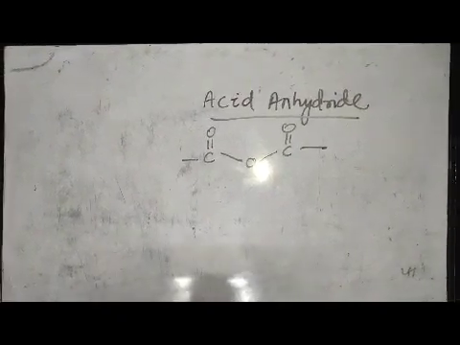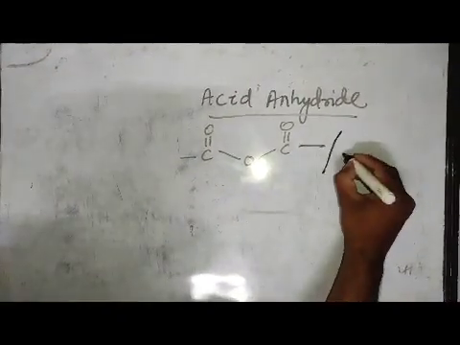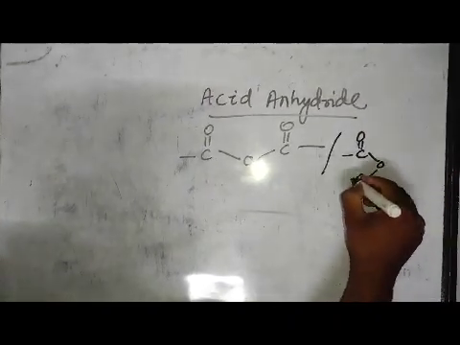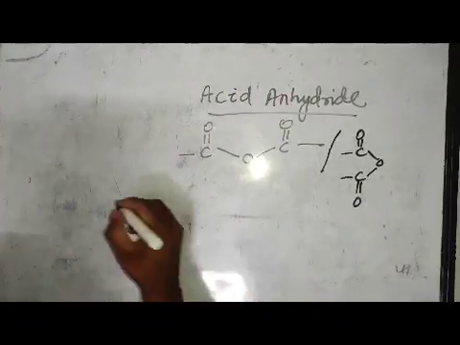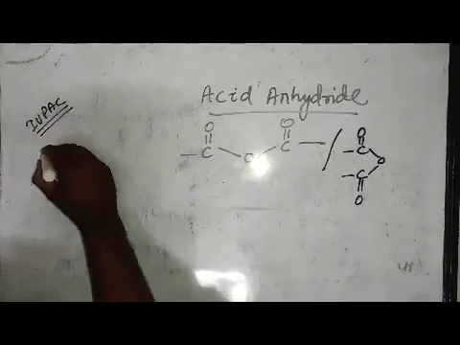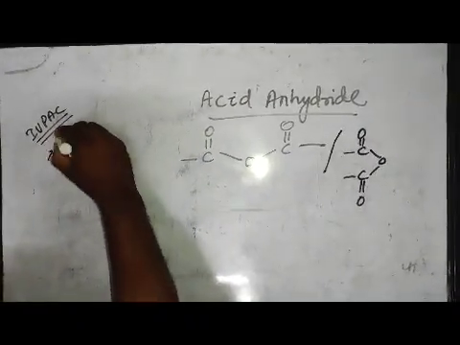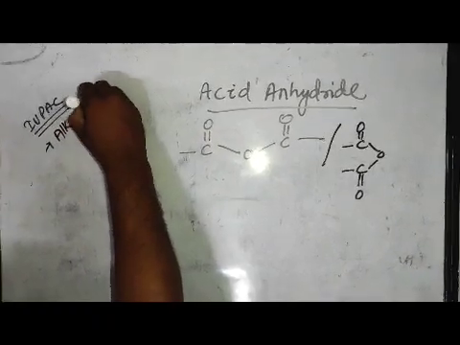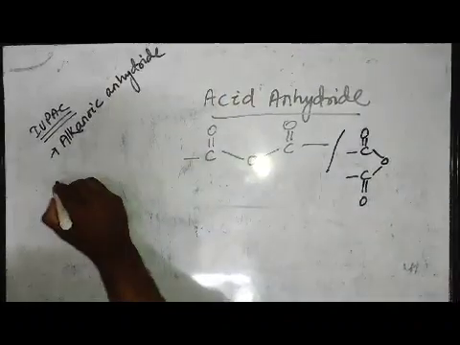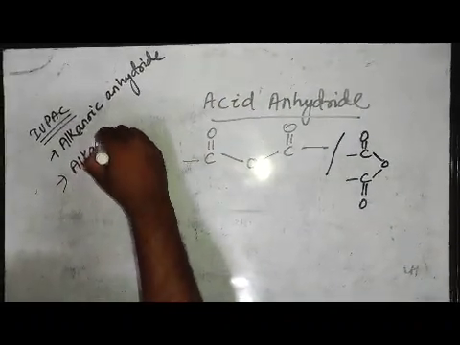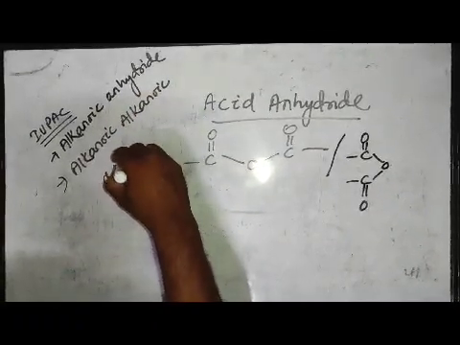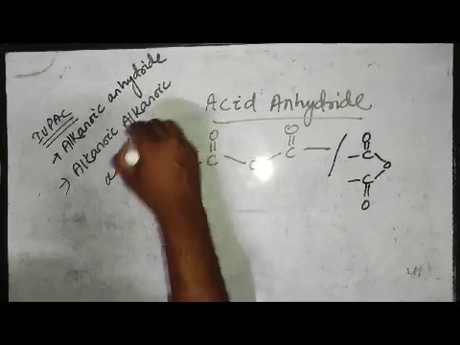You can also write this functional group like this. My dear students, this functional group follows the IUPAC names: one is alkanoic anhydride and the other is alkanoic anhydride.